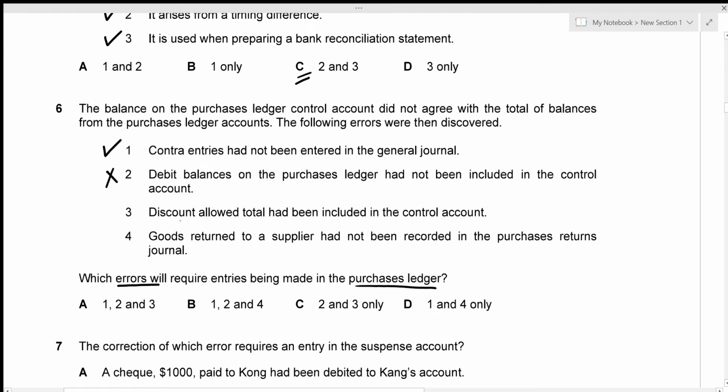Discount allowed is included there, which suggests that no entries need to be made in the purchases ledger. And then the fourth one is that the goods returned to a supplier had not been recorded in the purchases returns journal. So this actually requires an entry being made in the purchases ledger, so we're going to include this. So the errors that need to be considered are error 1 and error 4, which is given by option D. That's our correct answer.